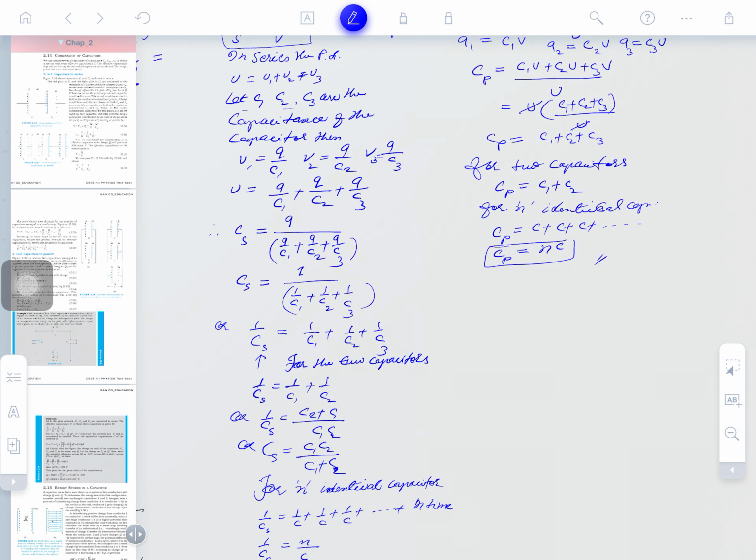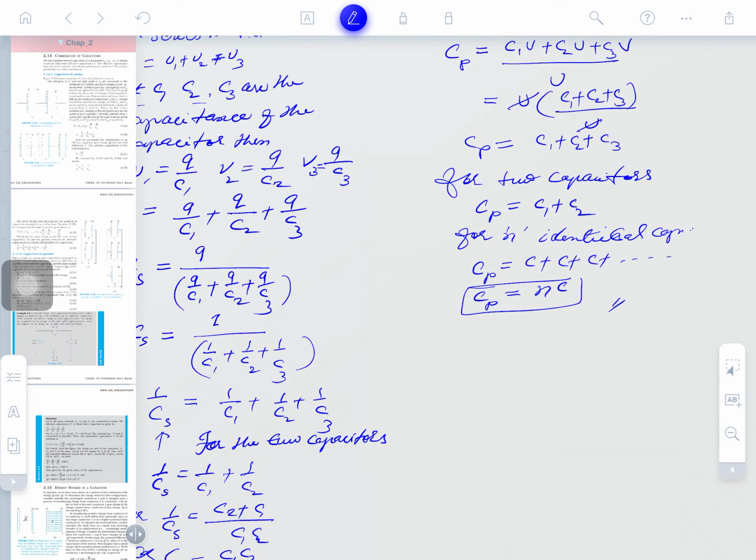So, guys, we have studied the combination of capacitors in series. The reciprocal of the total capacitance in series equals the sum of the reciprocals of all the capacitances. And in parallel, you may see, the algebraic sum of all capacitances is the total.